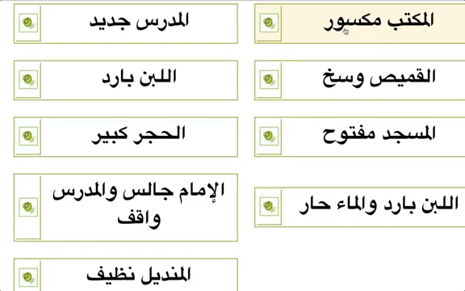Al-maktabu maksurun. Al-mudarrisu jadidun. Al-qamisu wasikhun. Al-labanu baridun.